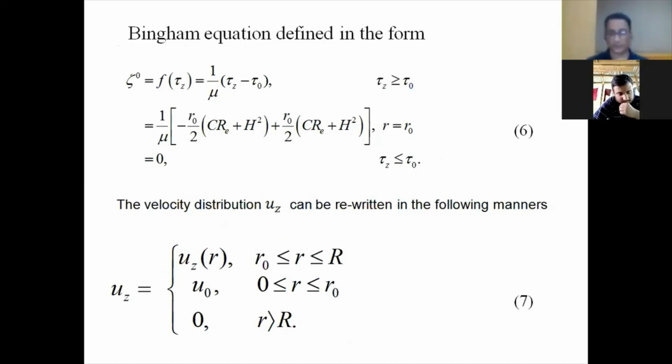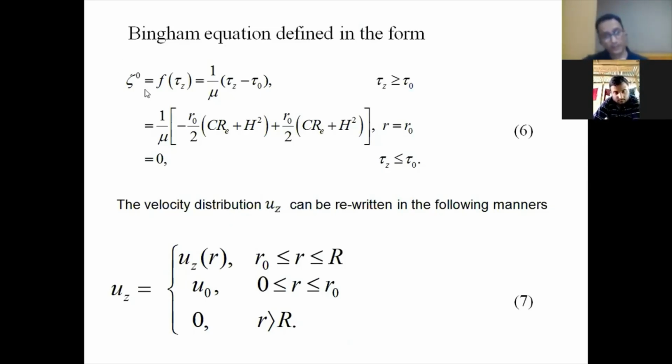So firstly, again, I'm going to give you the definition. What do you mean by the Bingham plastic fluid model? Bingham plastic is a viscoplastic material that behaves as a rigid body at low stress, but flows as a viscous fluid at higher stress. For example, mud, toothpaste, chocolate. These are all Bingham plastic fluids.